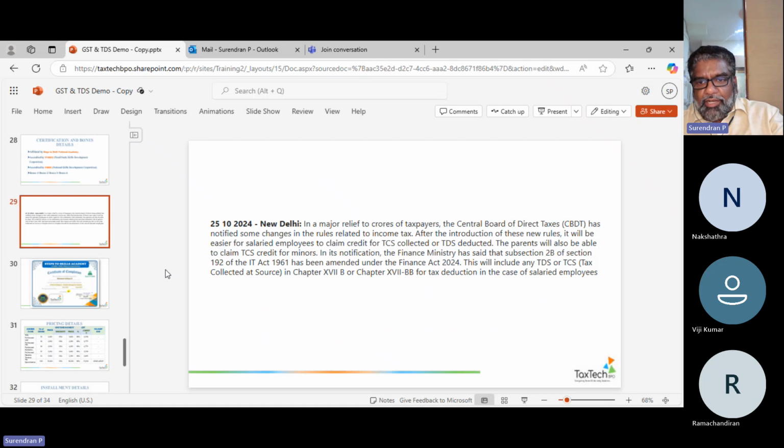This will be included in the chapter. It's mentioned, so you get these changes on a regular basis. Even if the percentage may be 2.5% or 3%, on a volume basis you will see it is a huge amount of savings for the taxpayer. This is what I'm saying.